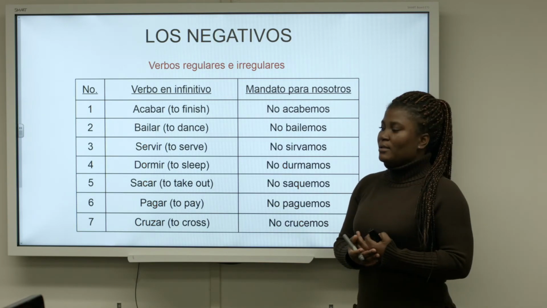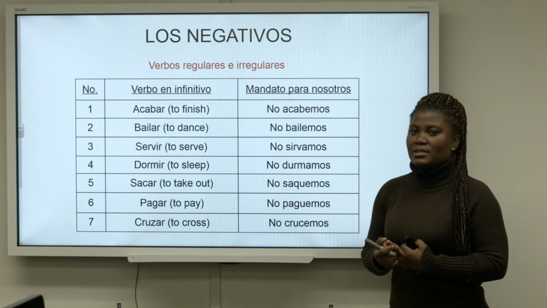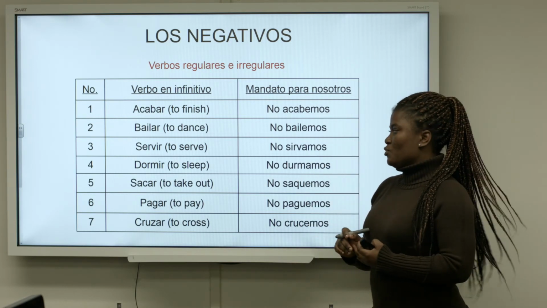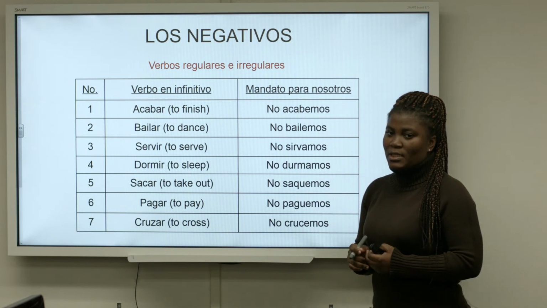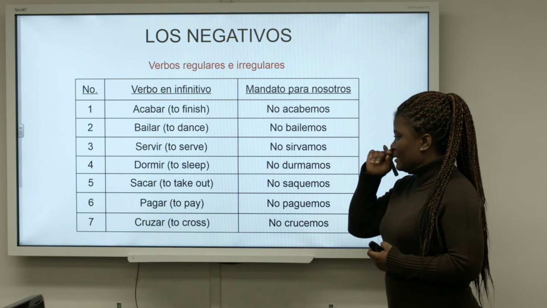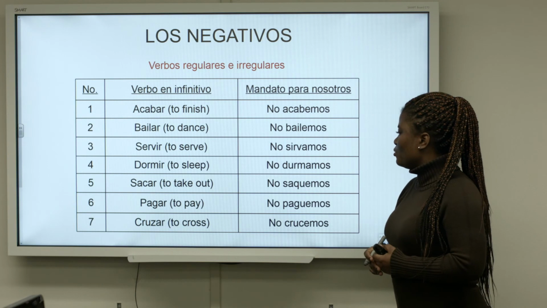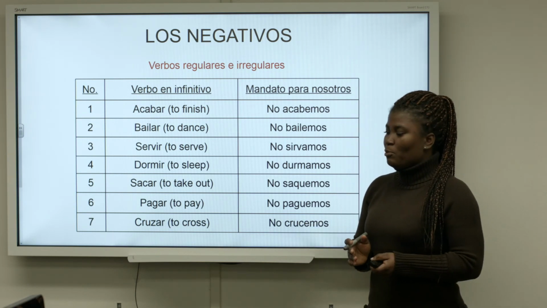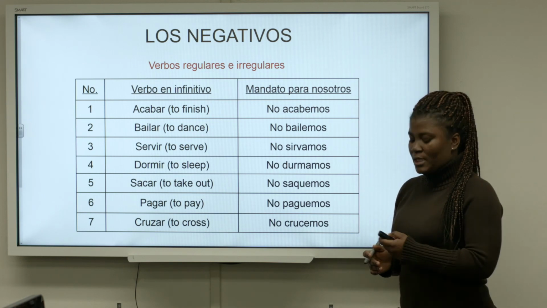We have the negative forms of verbs with the we commands. We have acabar, no acabemos. Bailar, no bailemos. Servir, no sirvamos. Dormir, no durmamos. Sacar, no saquemos. Pagar, no paguemos. Cruzar, no crucemos.